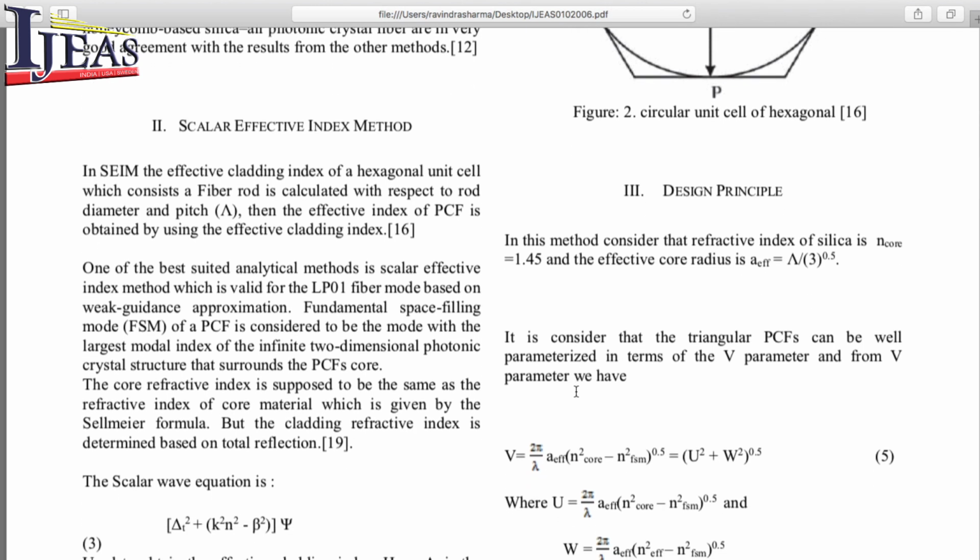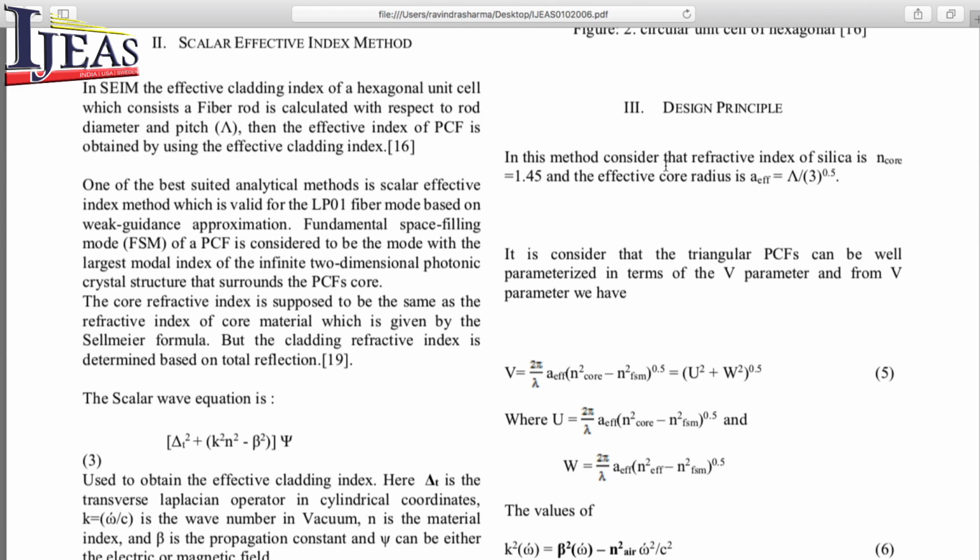In SEIM, the effective cladding index of a hexagonal unit cell, which consists of a fiber rod, is calculated with respect to rod diameter and pitch. Then the effective index of PCF is obtained by using the effective cladding index.